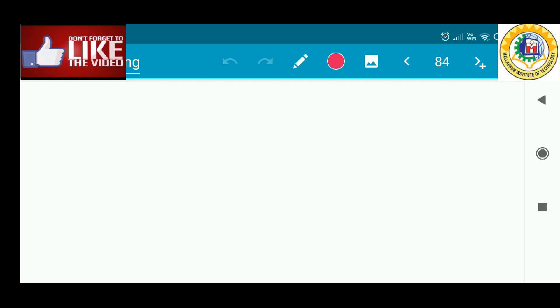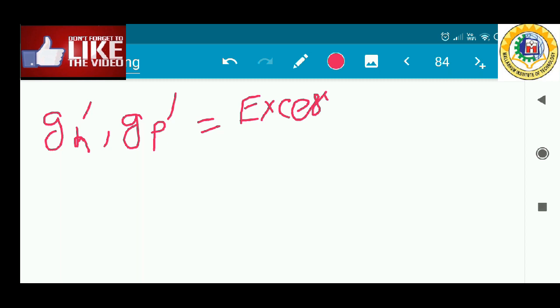The next notation is gn prime and gp prime. I have discussed this: the excess electron and hole generation rate.